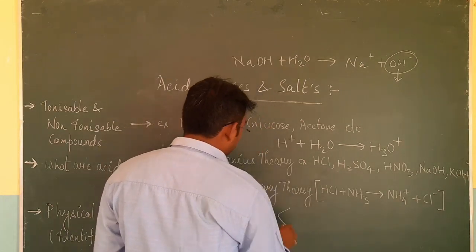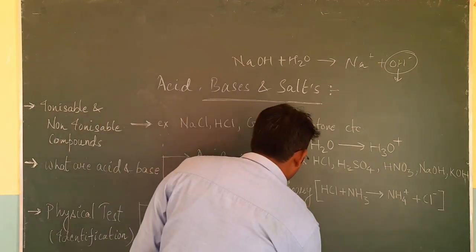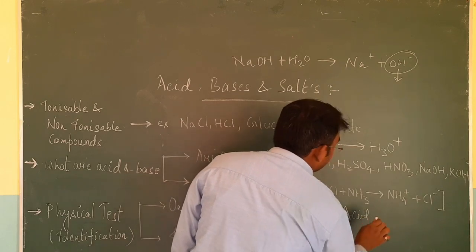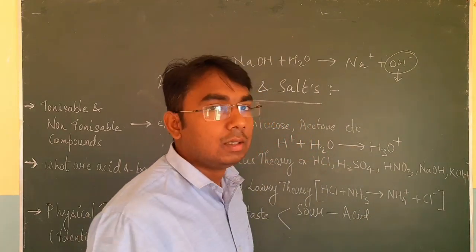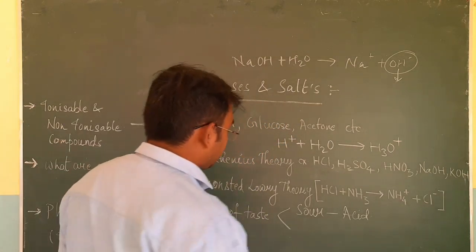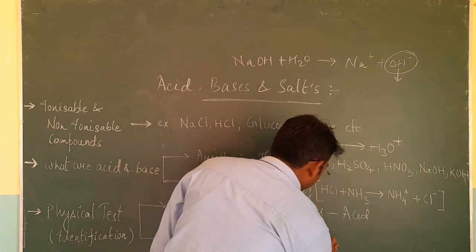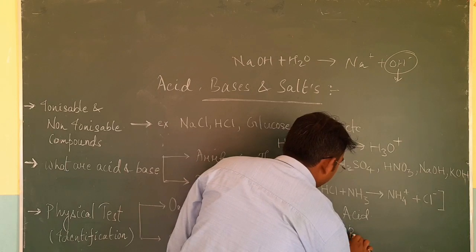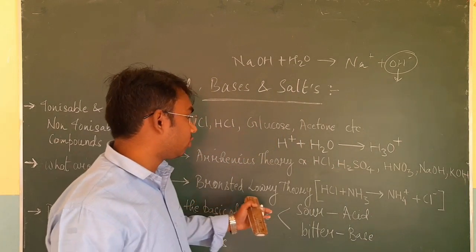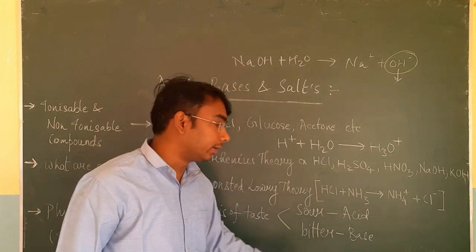Therefore, if we classify acids and bases on the basis of taste, they are classified into two parts. Acids are those substances which have a sour taste. The best example you can take is lemon, which contains citric acid. And bases are the substances which have a bitter taste. So these are the tastes of acids and bases: acids are sour and bases are bitter.